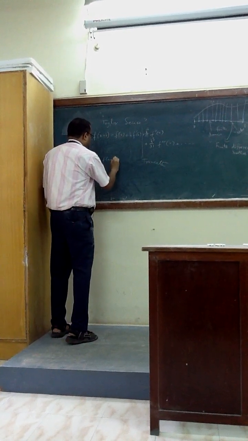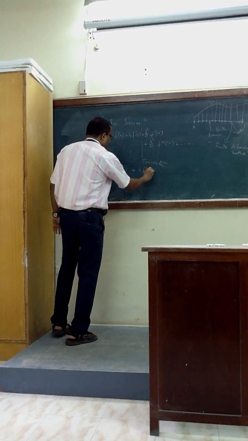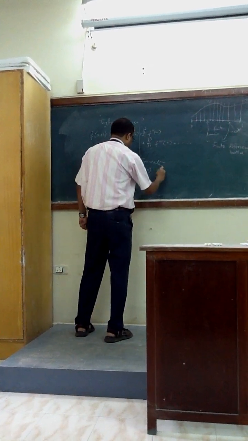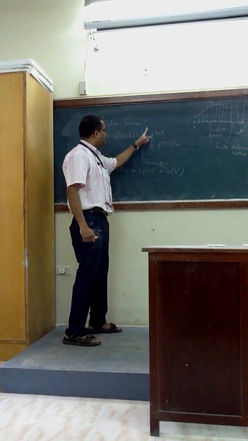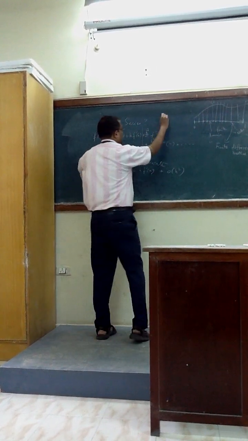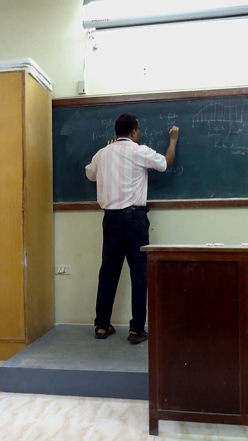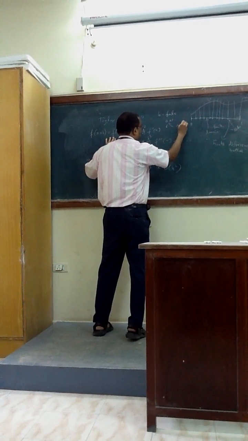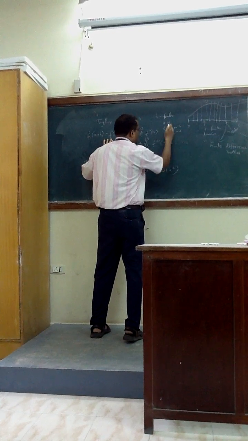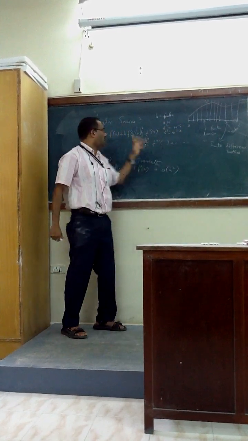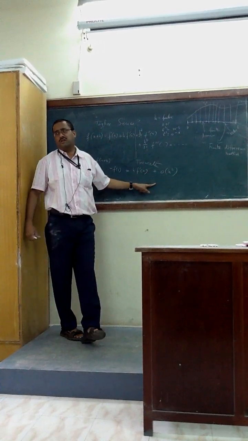You can write f of x plus h minus f of x equals h f prime x, and there is the order of error, the order of h square. So if you truncate, maximum is h square because remember that h is a fraction. That means h is say 0.1, h square is 10 to the power minus 2, h cube will be 10 to the power minus 3, right? That means this is the leading order error. If you cut it out, this will give the maximum value of error. So always you should write this is the order of error.